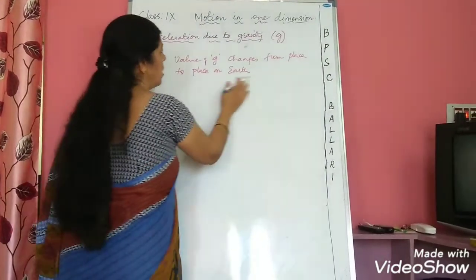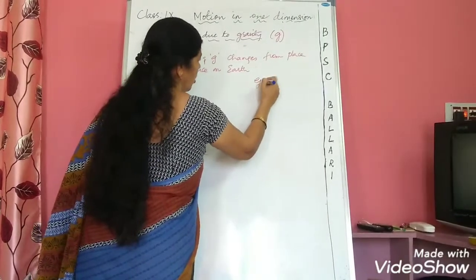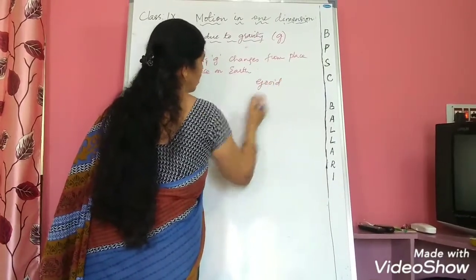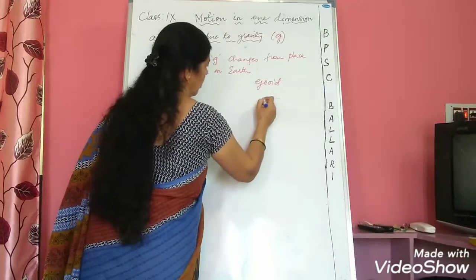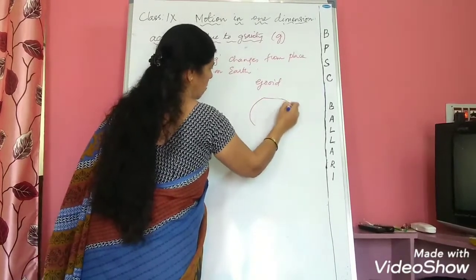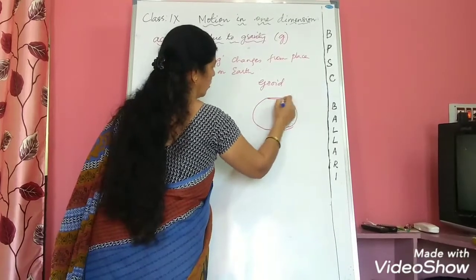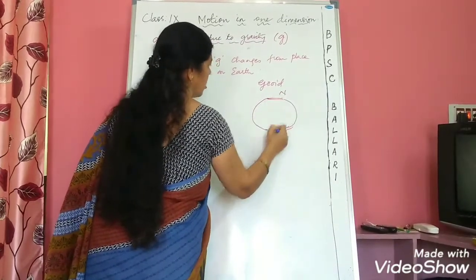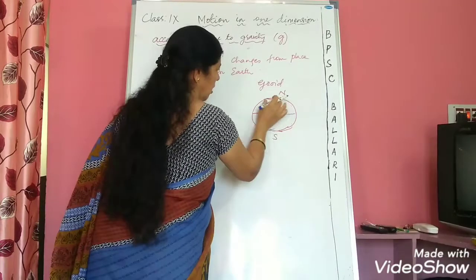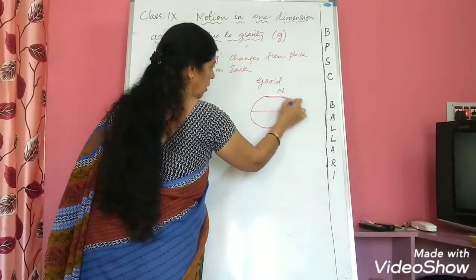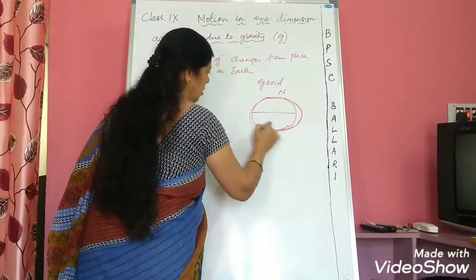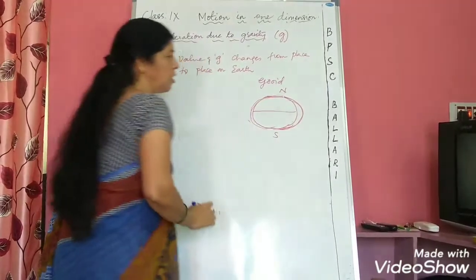Why does it change from place to place on earth? It is due to the geoid shape of the earth. Now what is geoid shape? The earth is a little flat at the poles and bulged at the equator. So here at the poles, north pole and south pole, it is a little flat. At the equator, it is bulged. So this is the geoid shape of the earth.